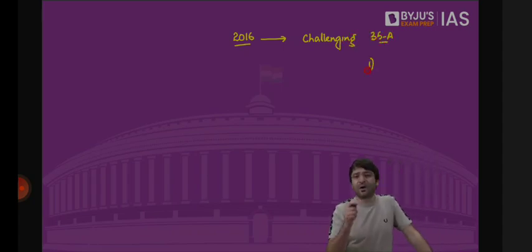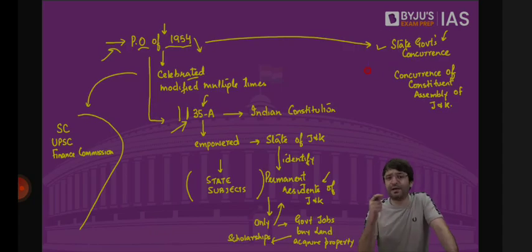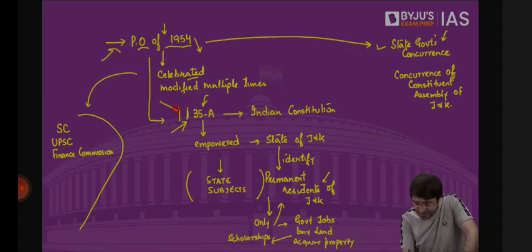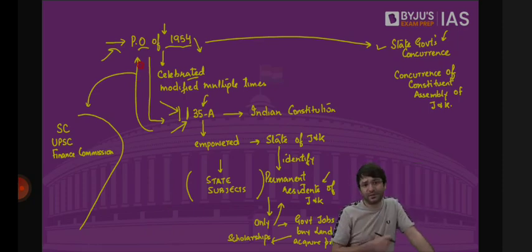Number one, how can the President of India amend the Constitution on his own? Because who has the power to amend the Constitution? Parliament, under Article 368. But Article 368 was not used. Parliament did not pass a constitutional amendment bill to add Article 35A to the Indian Constitution. 35A is part of the Indian Constitution. If it is part of the Indian Constitution, it should have been added by Parliament by passing a bill under Article 368. But this 35A was introduced into the Constitution by a presidential order. How is that possible? That was the challenge.